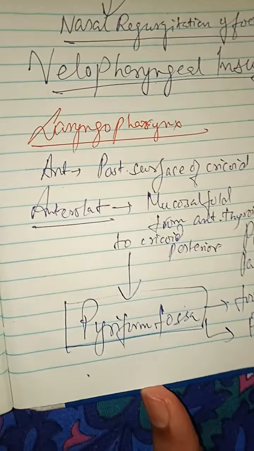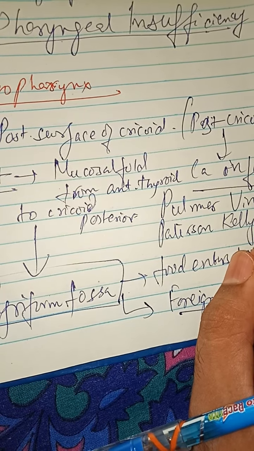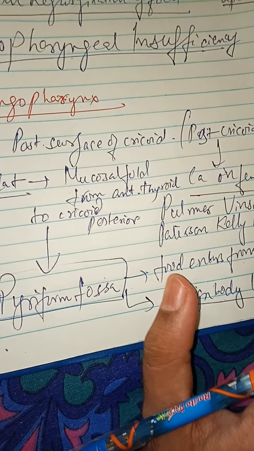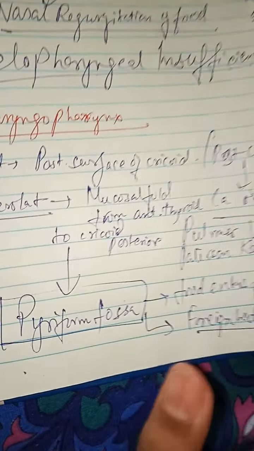So if we take any biopsy of these areas, we have to anesthetize the internal laryngeal nerve.